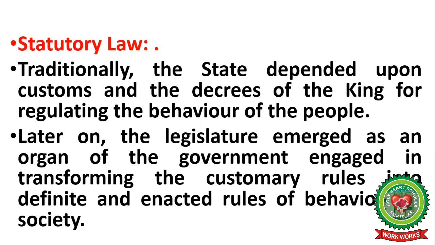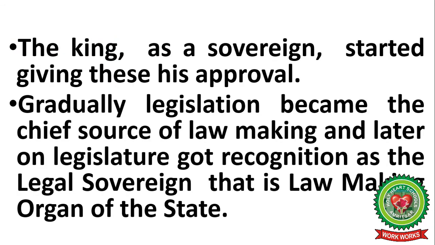Traditionally, the state depended upon customs and the decrees of the king for regulating the behavior of the people. Later on, the legislature emerged as an organ of the government, engaged in transforming the customary rules into definite and enacted rules of behavior in society.